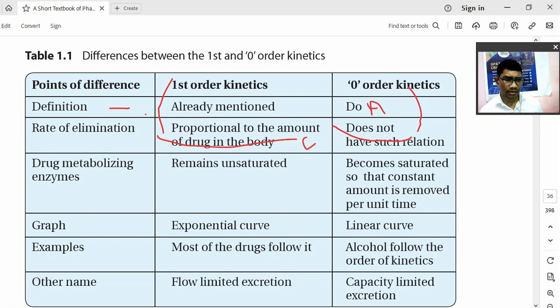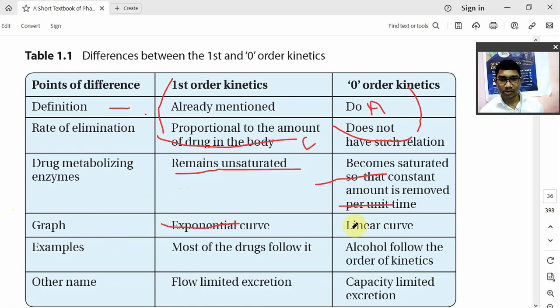Now, drug metabolizing enzyme. In the case of first order kinetics, the drug metabolizing enzymes remain unsaturated, but in the case of zero order, they become saturated, so a constant amount of drug is removed. Now you will get a graph known as the exponential curve.